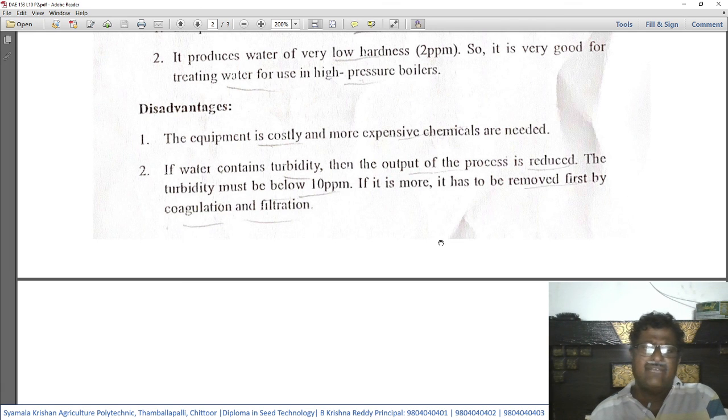That is, if turbidity is less than 10 ppm, that type of water can be treated by this ion exchange method. Otherwise, if the turbidity is more than 10 ppm, then that water should not be used here without removing the turbidity by coagulation or filtration methods.